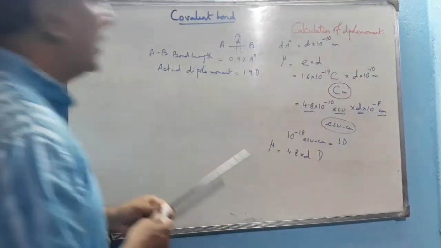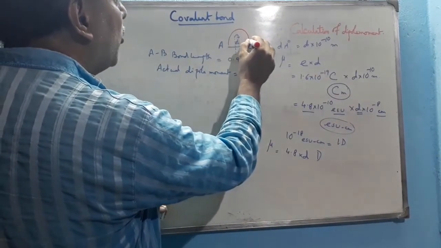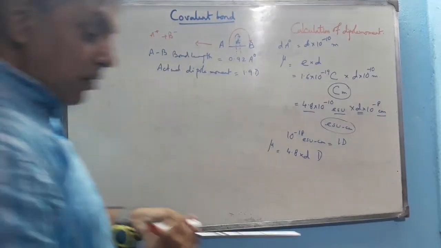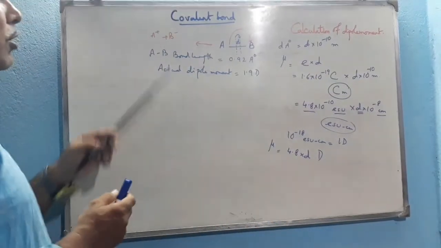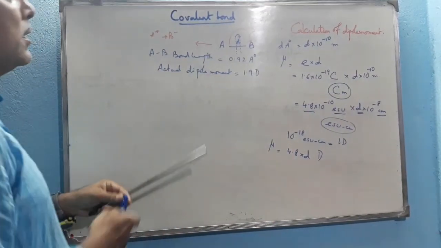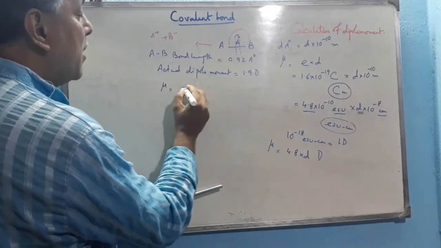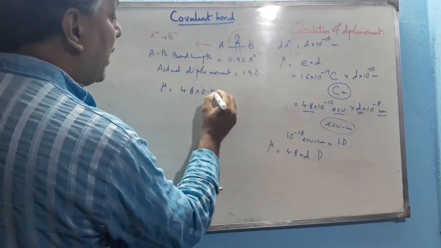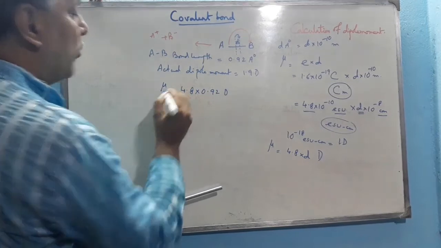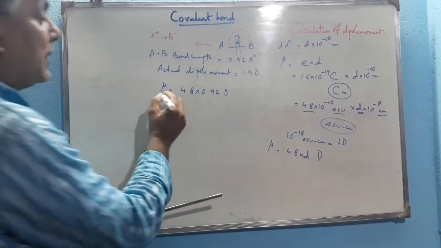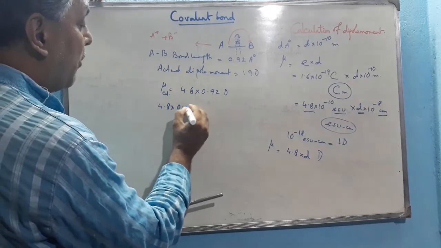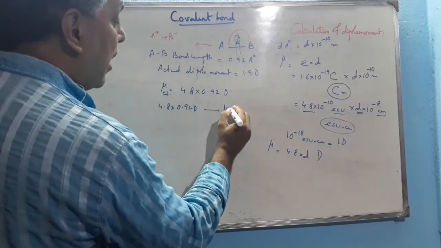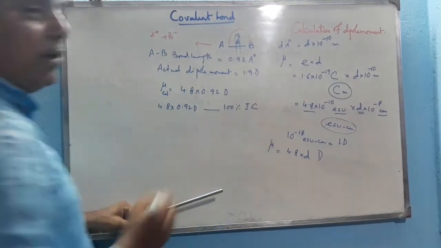Now we first assume that the total electron density is shifted towards the more electronegative atom, and hence it generates A plus and B minus ions, cation and anion. Complete displacement or complete transfer of the electron takes place. So the dipole moment becomes 4.8 into 0.92 debye, where D is 0.92. This is the calculated dipole moment, not the observed dipole moment. If this dipole moment occurs, then the compound becomes 100% ionic.